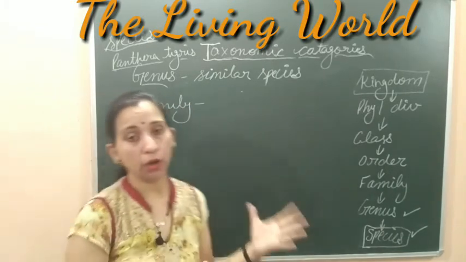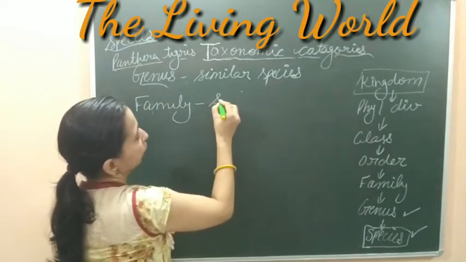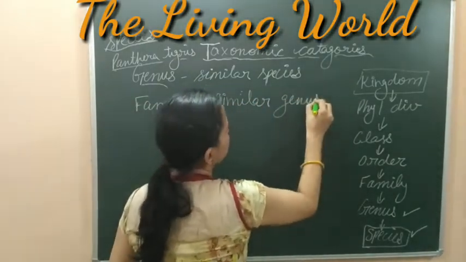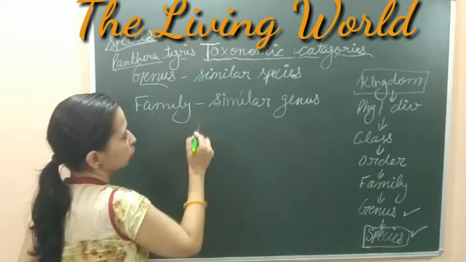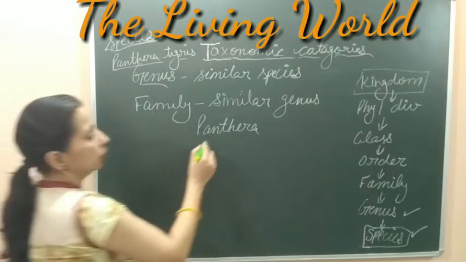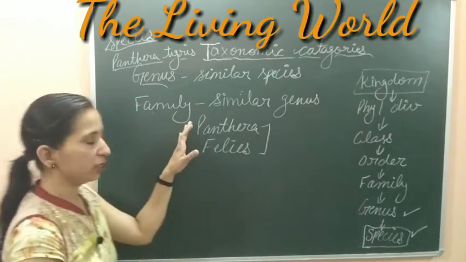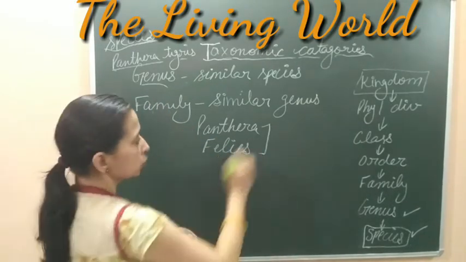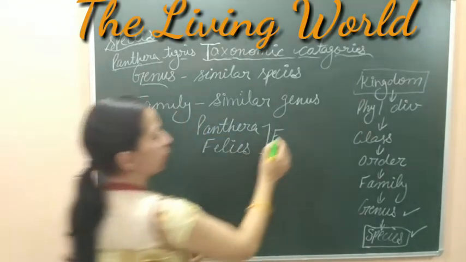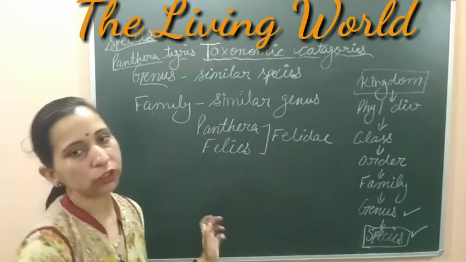Family is the group of many similar genera. This is the group in which many similar genera are included. Let's see the genera, like Panthera, which we already studied. This is a genus, and another genus is Felis. Panthera is a genus and Felis is a genus. These two genera are included into one family, and that family is the Felidae family.